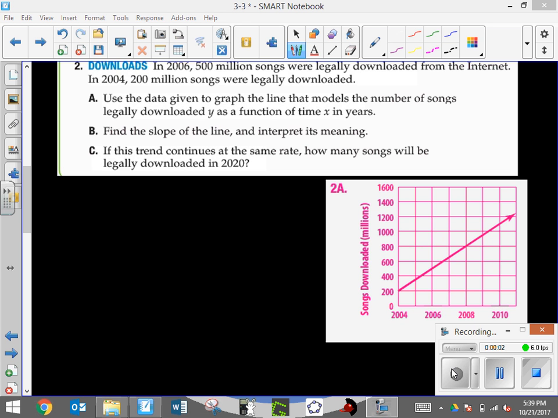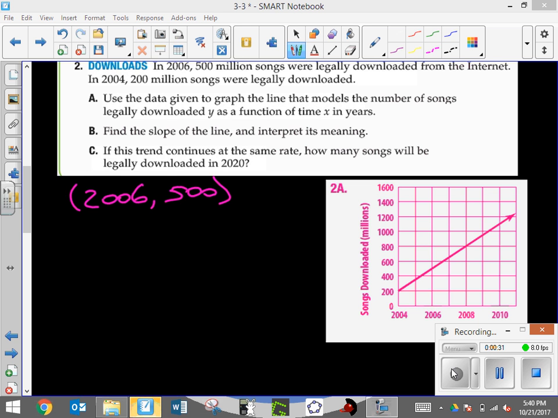Alright, in this example we're going to actually use our slope to predict how many songs are going to be legally downloaded in 2020. But before we can actually get to part C, we're going to have to do quite a bit of steps to get there. So at the top it says, in 2006, 500 million songs were legally downloaded from the internet. I'm going to actually write that in terms of an XY coordinate. So in 2006, we had 500 million downloaded.